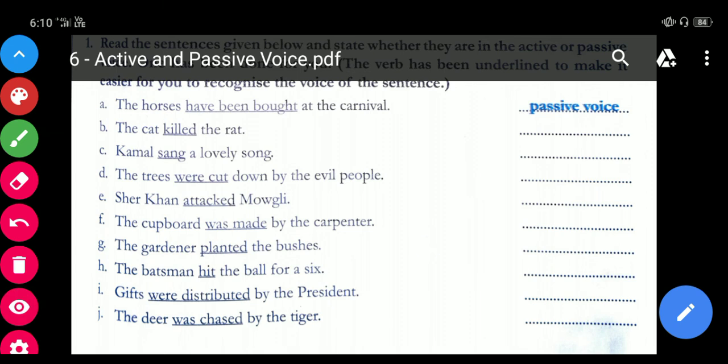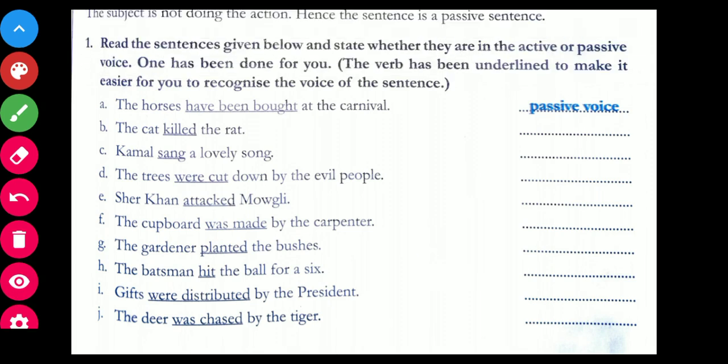Now come to the second sentence. The cat killed the rat. So the cat over here is the subject and killed is the verb, and we can see that the action is being performed by the cat. ये जो action है वो कौन perform कर रहा है? The cat, जो कि हमारा subject है. So in that case this is active voice.